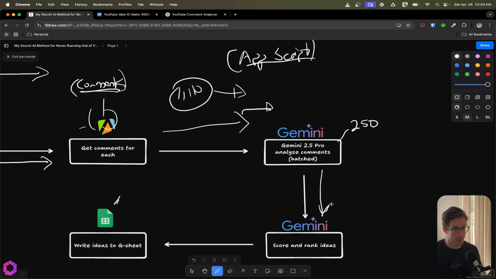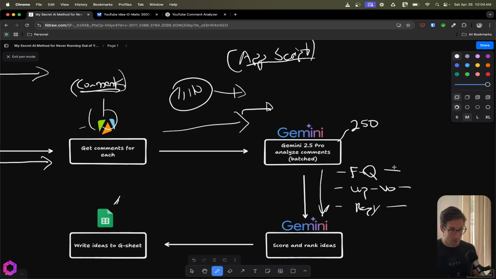So this is also going to be in Gemini, and the ranker is going to score it based off of a few things. One is the frequency of the question being asked. So how many times has this same question been asked? Next is how many upvotes are on this specific comment. The next thing after that, I think, is the number of replies to that question. So these are the variables that I figured would be the most interesting to viewers, or at least the most interesting to garner ideas for YouTube channels or YouTube ideas.